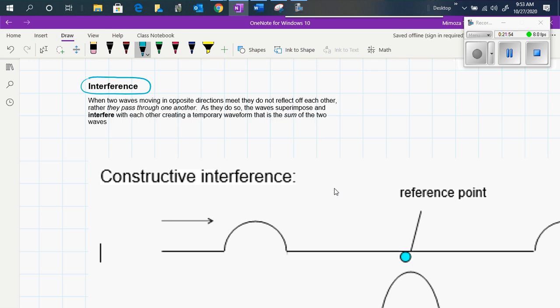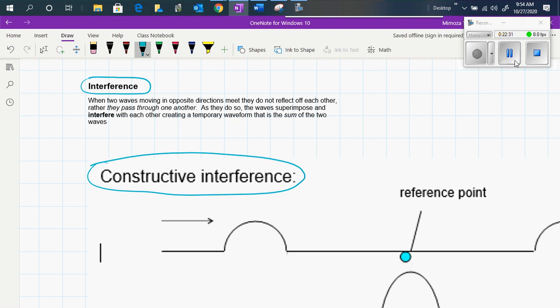As the result of interference, you may see constructive interference, when the two waves are added together and you observe a bigger amplitude or wave pulse, or destructive interference, where they cancel each other totally, or the wave pulse is smaller than each of the wave pulses that the two waves had.